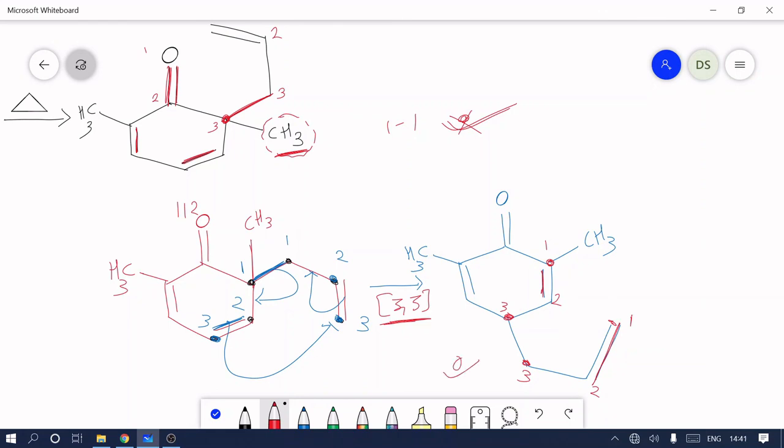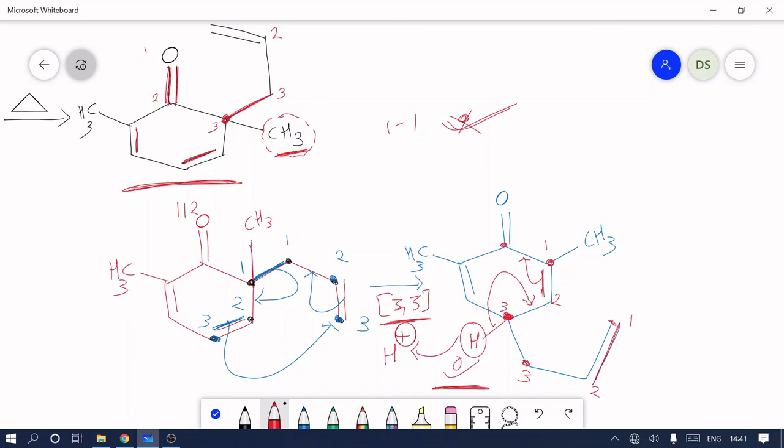But the question is the same. Our previous product is not aromatic, and after this Claisen rearrangement, or 3,3 sigmatropic rearrangement, this product is also not aromatic. But now the third carbon has one hydrogen, and this hydrogen will be removed in the form of H plus. So the electrons between this carbon 3 and hydrogen will shift between 2 and 3, and this 1,2 double bond shifts and forms the aromatic ring.